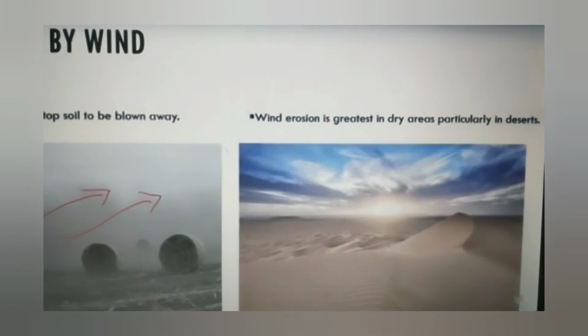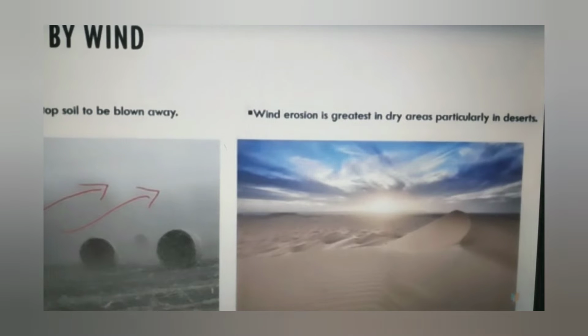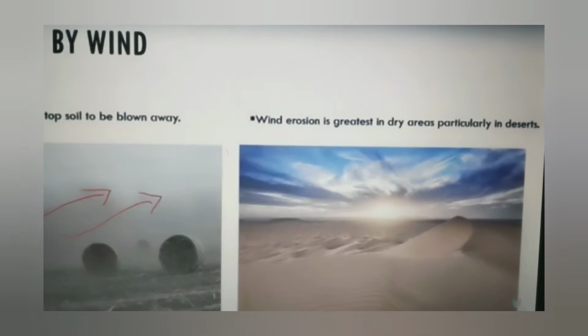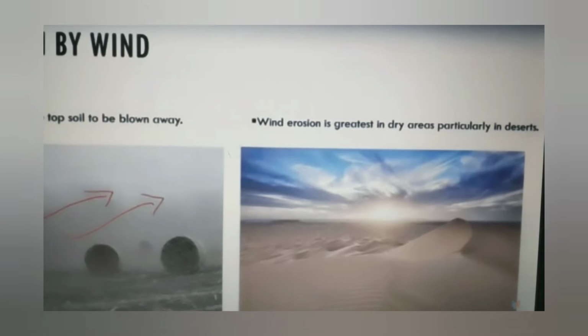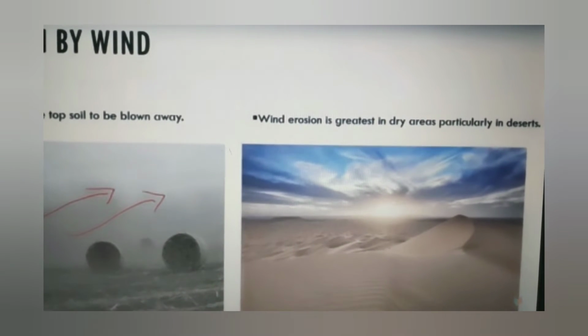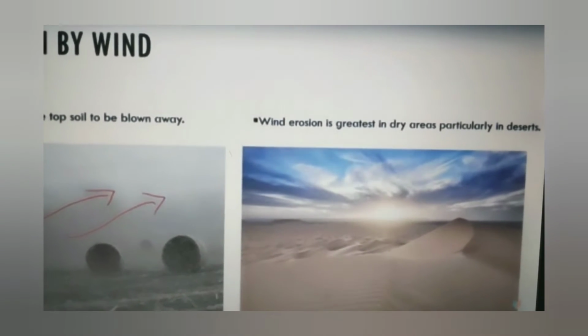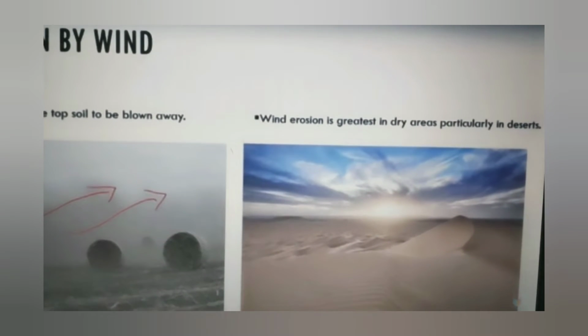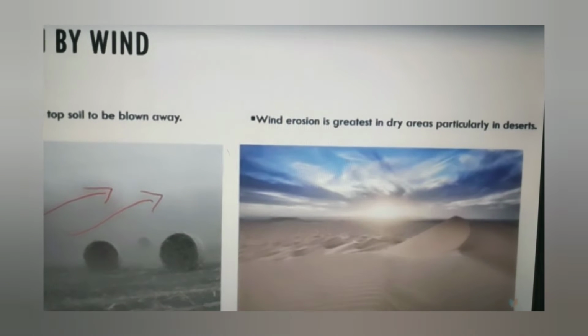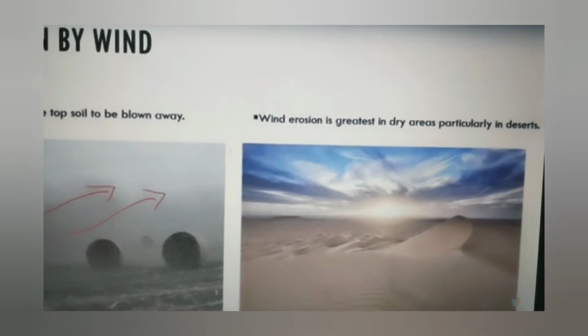Why does it happen in deserts? Because in deserts there is nothing to hold the soil. So whenever strong winds blow, the soil is eroded and carried out to another place. This is how soil erosion occurs through wind.